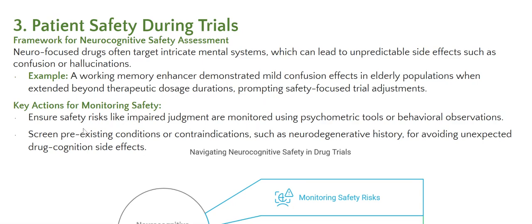Key actions for monitoring safety: ensure safety risks like impaired judgment are monitored using psychometric tools or behavioral observations. Screen pre existing conditions or contraindications such as neurodegenerative history for avoiding unexpected drug cognition side effects. And here's a summarized diagram on navigating neurocognitive safety in drug trials. Here we have neurocognitive safety assessment, monitoring safety risks, screening pre-existing conditions, example of safety focused adjustments. Continuing with the patient safety during trials, it is done with the summarized diagram right here.